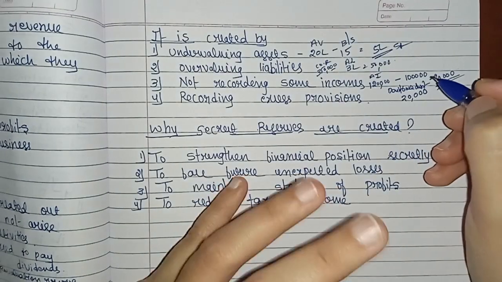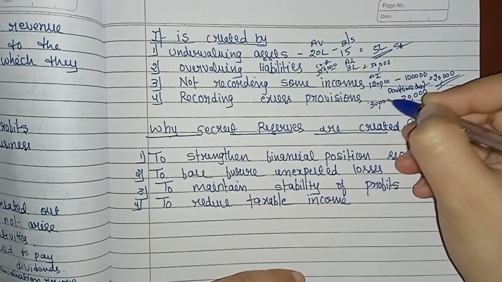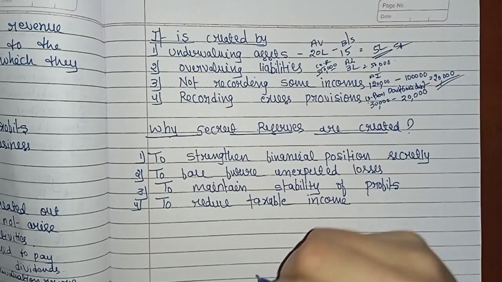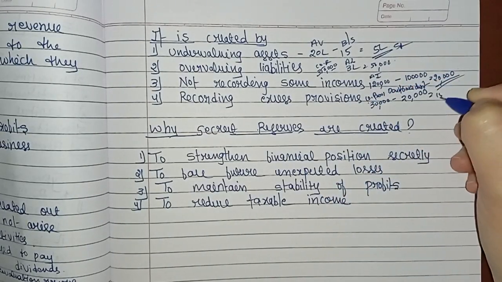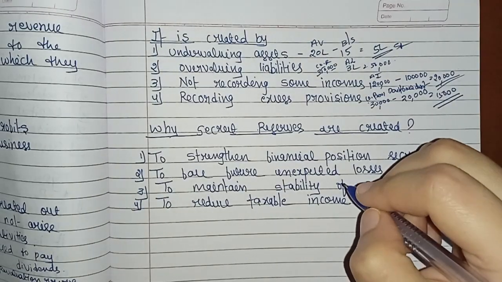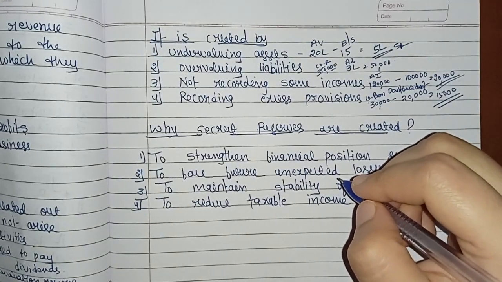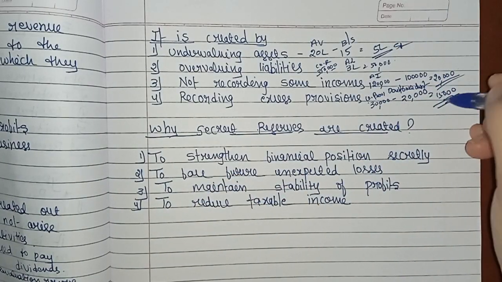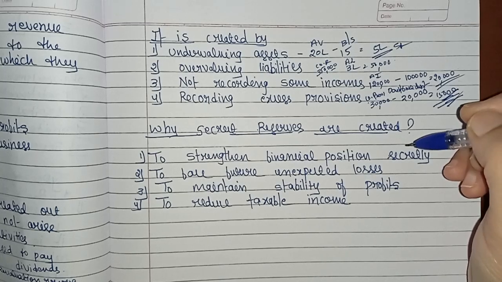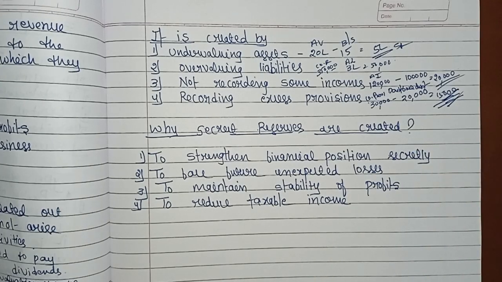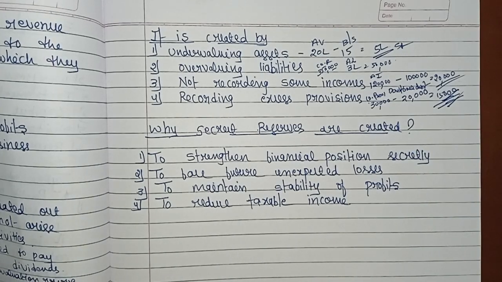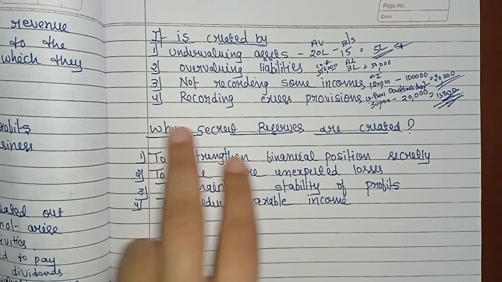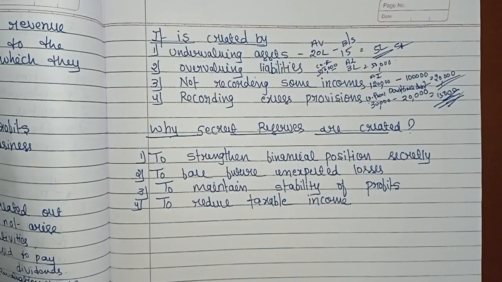rupees 20,000. But the company creates the provision for rupees 30,000, so the difference is rupees 10,000. This is the excess provision. This acts as a secret reserve. Clear? So a secret reserve is created by undervaluing assets, overvaluing liabilities, not recording some incomes, and recording excess provisions.